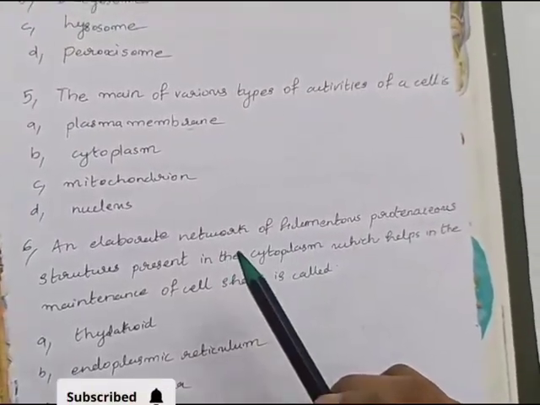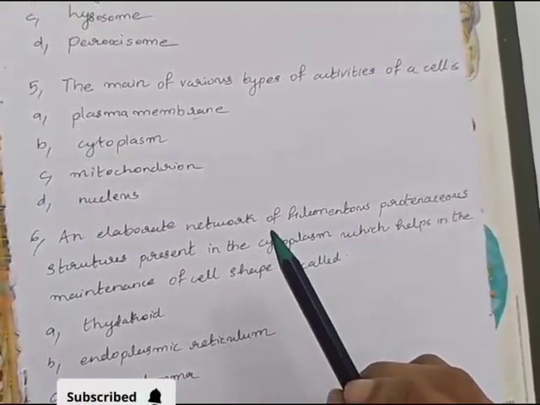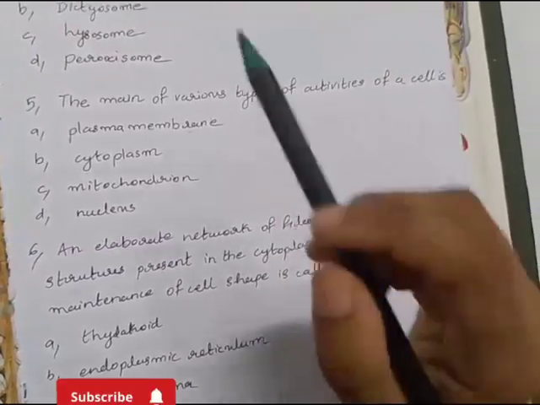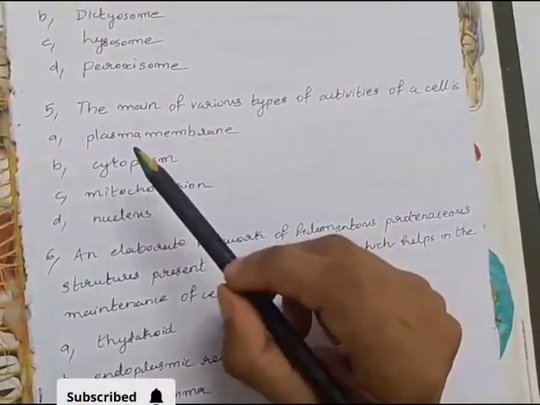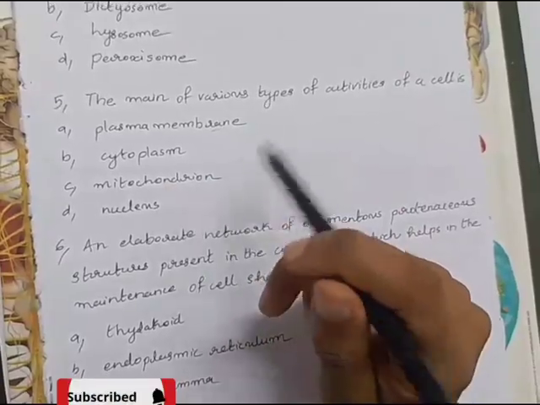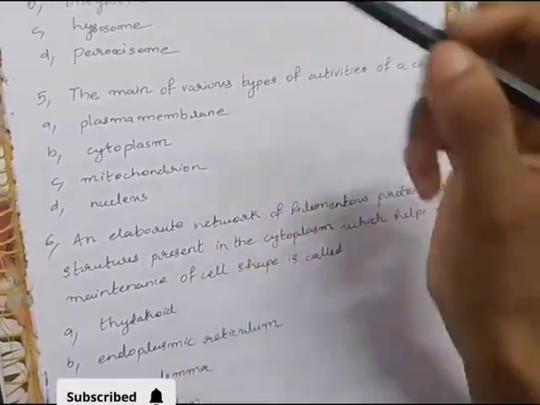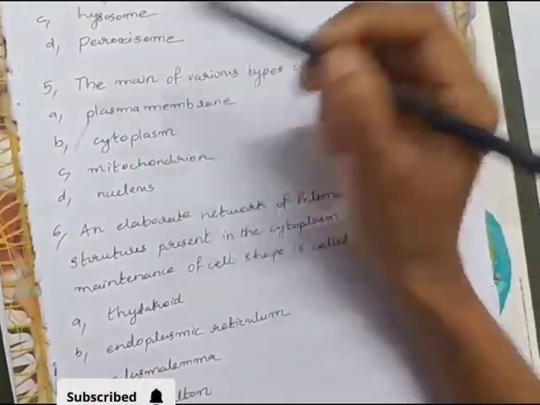The main arena of various types of activities of a cell is: A. Plasma membrane, B. Cytoplasm, C. Mitochondrion, D. Nucleus. Answer option B. Cytoplasm.